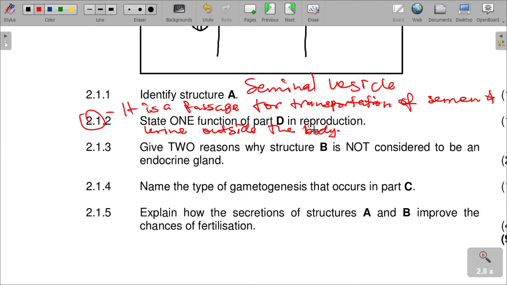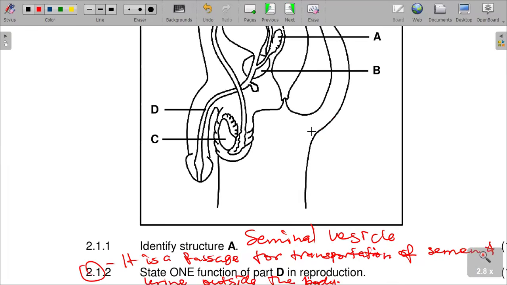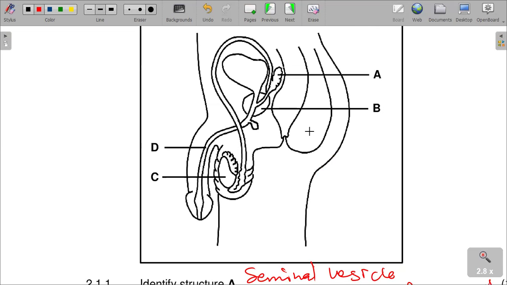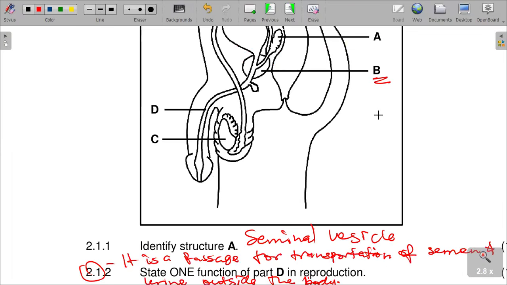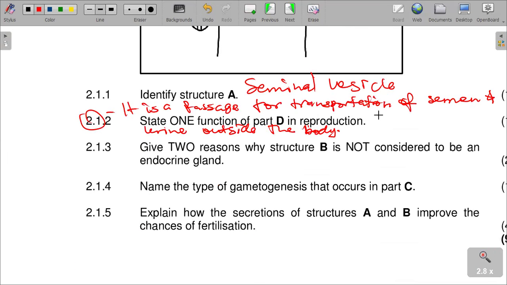Give two reasons why structure B is not considered to be an endocrine gland. Structure B, this one. Give reasons why structure B is not considered to be an endocrine gland. It is because it transports its secretions in ducts, as you can see there.